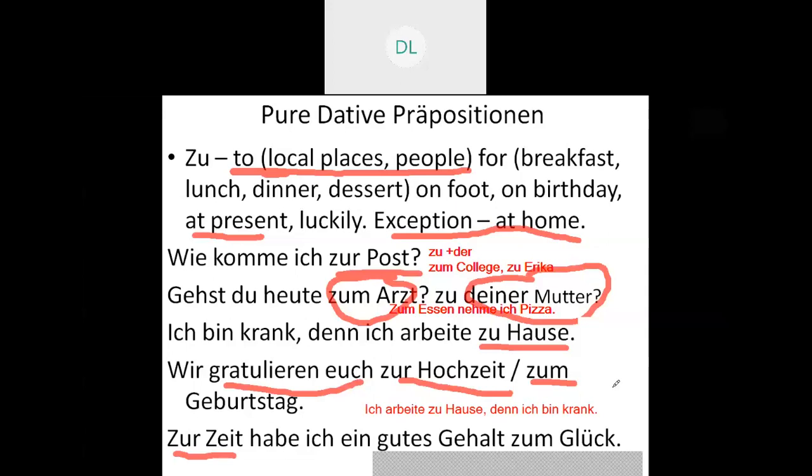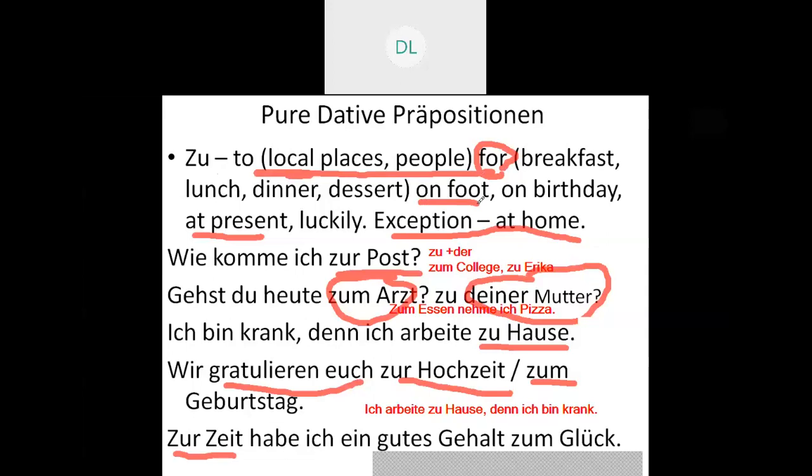Next one, I suppose the meanings are clear. We'll have a small recap only. The first, the preposition which we are discussing, is zu. The meaning is to, that is local places or people. The next meaning is for, that is when you are there for the breakfast, for the lunch or the dinner and so on. Next, whenever you are traveling by foot, there also, zu Fuß, that is by foot.